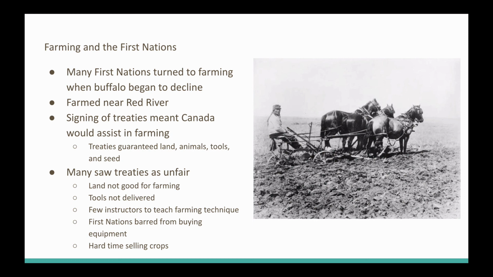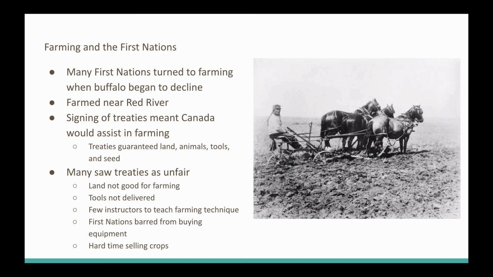They signed treaties with Canada, and Canada promised that they would assist them in farming. So these treaties not only would help them in their farming techniques, the treaties guaranteed land, they guaranteed animals, tools, seed for crops, and all that kind of stuff. But many of the First Nations saw the treaties as unfair. The land that was promised by the Canadian government was not good for farming.